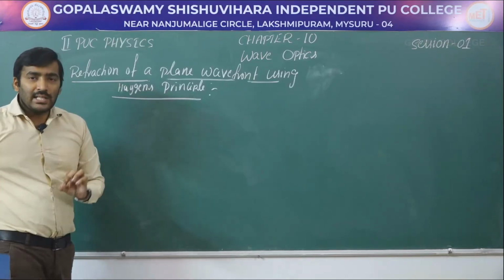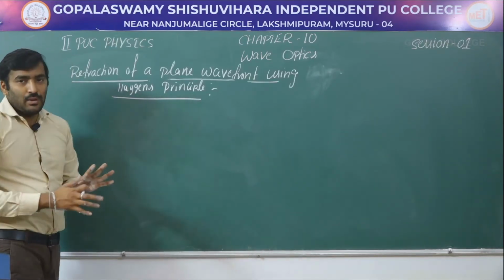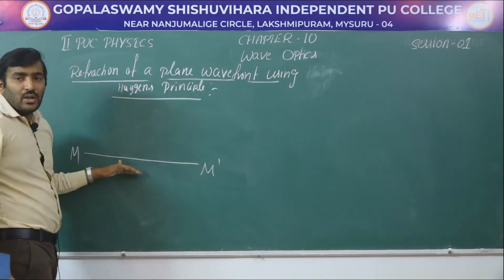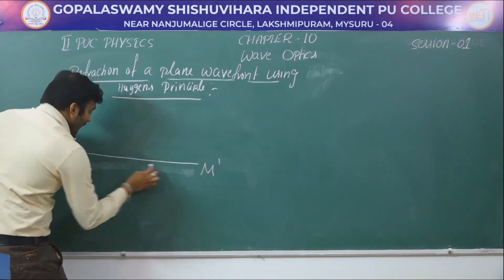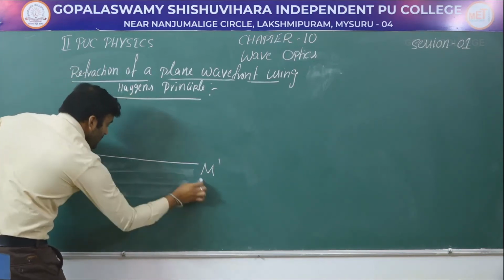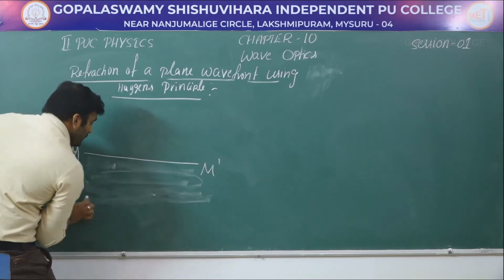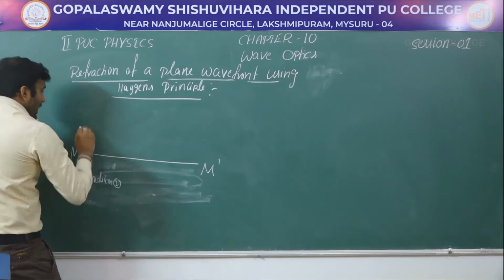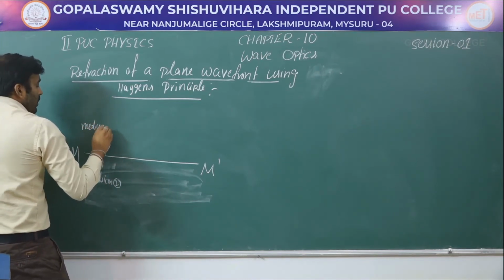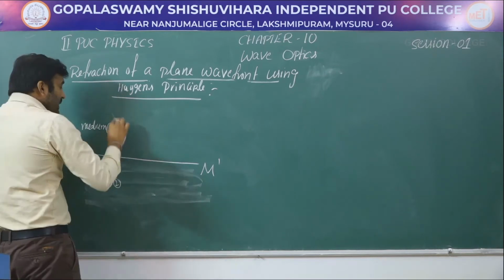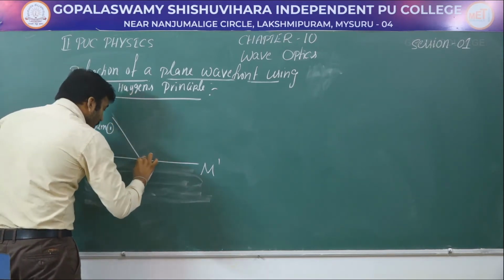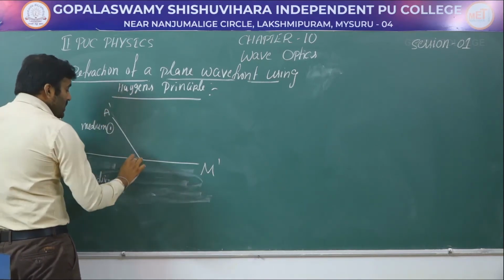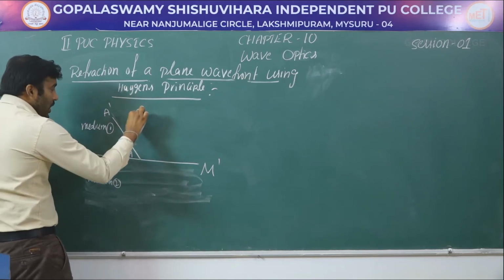Now we need to derive Snell's law using the Huygens principle. For that, let me say that M dash is the interface of two media, and here we have a denser medium. Say this is a denser medium, medium 2, and this is medium 1. Let us say that an incident light is falling on the interface of two media. Say this is A dash A, and we can draw a normal here.